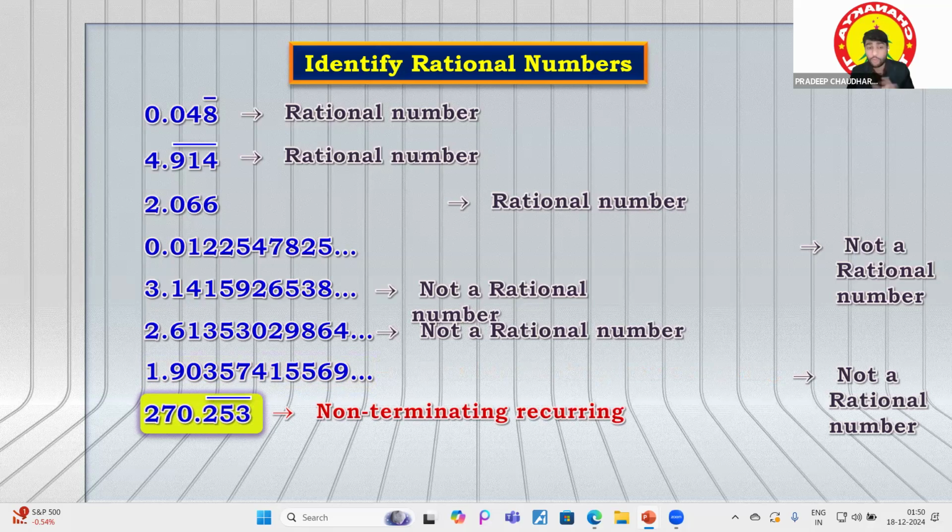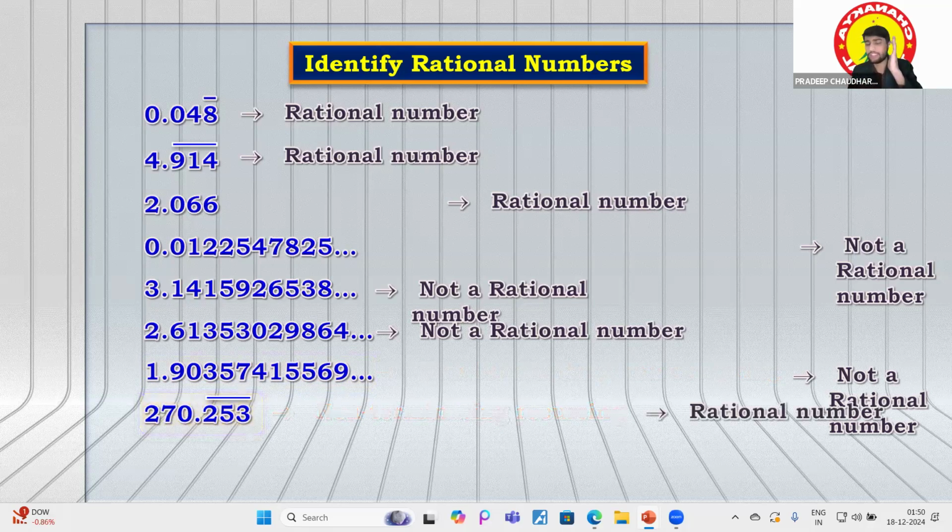Now see this question, 270.253 bar. You have to be careful every time whether it is rational or irrational, whether it is repeating itself or not. Non-terminating, we do not have any concern about that. After that, we have to check whether the digits are repeating itself, which we call recurring. So if it is non-terminating and recurring, we will call it a rational number.